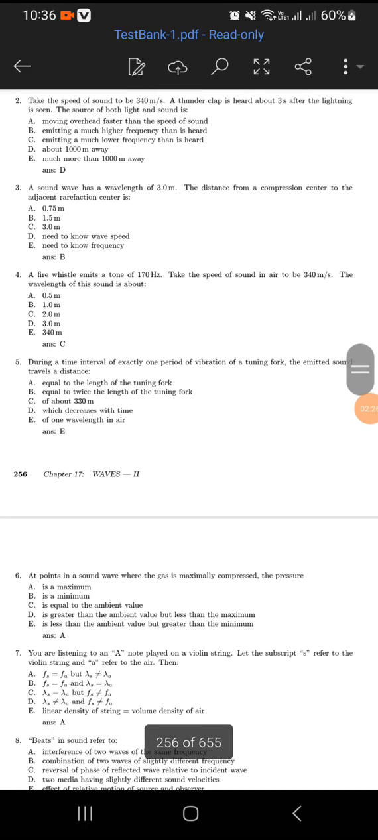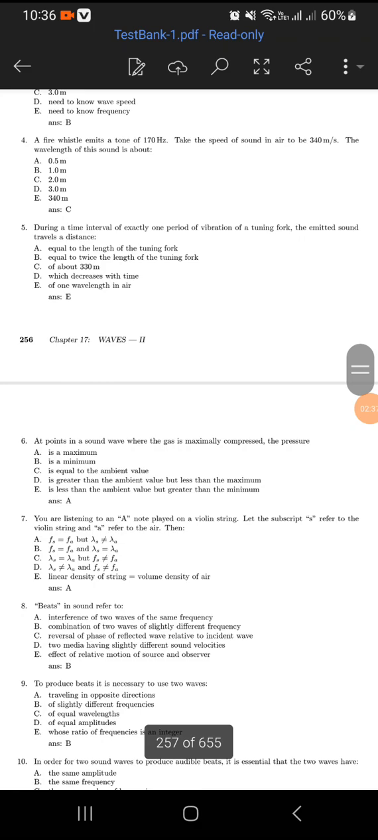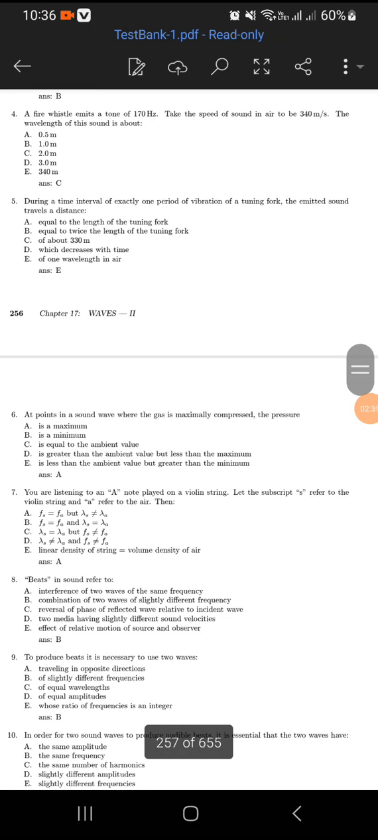A sound wave has a wavelength of 3 meters. The distance from a compression center to the adjacent rarefaction center is what? It is B, 1.5. You divide that by 2. A fire whistle emits a tone of 170 Hz. Take the speed of sound in air to be 340 meters per second. The wavelength of this sound is about C,